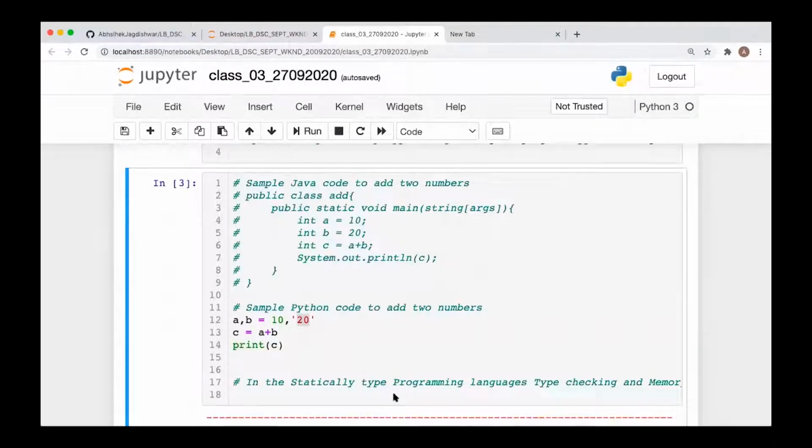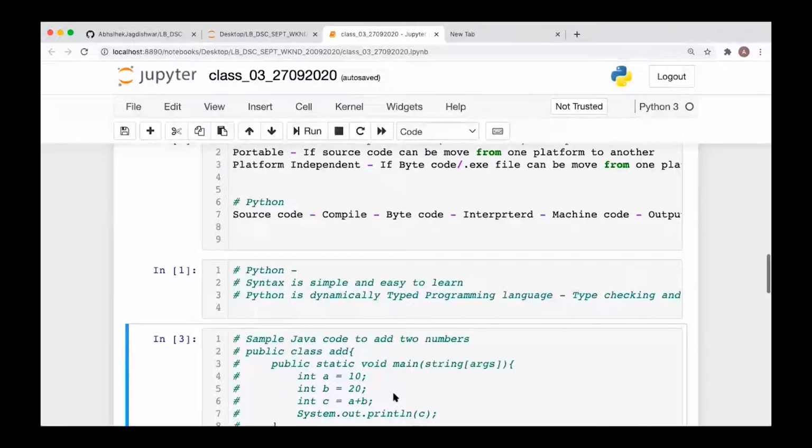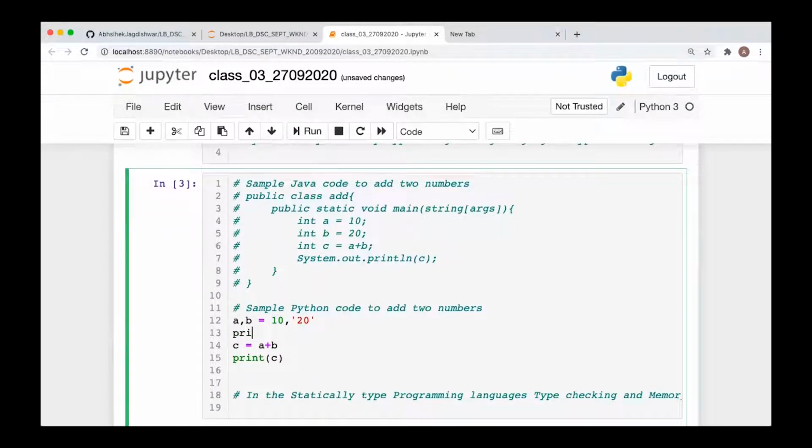Okay. So now let's continue. We were discussing the dynamically typed programming language, where Python is dynamically typed, and you don't have to mention the type of the variables. Rather, at runtime, it will check what data you are associating with the variable. Based on that data, it will decide the data type. For example, if you want to check the data type associated with a variable, there is a function called type in Python, which gives you the data type associated with the variable. So you can check the type of A and the type of B.